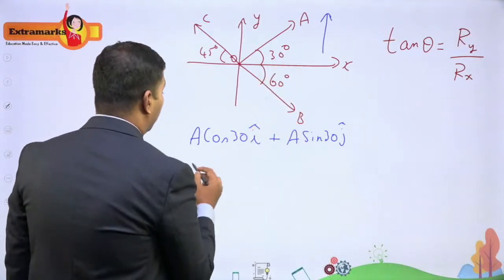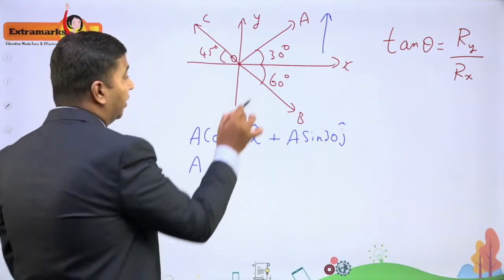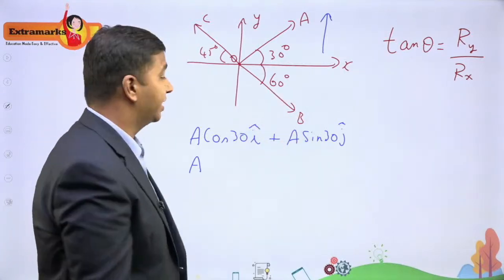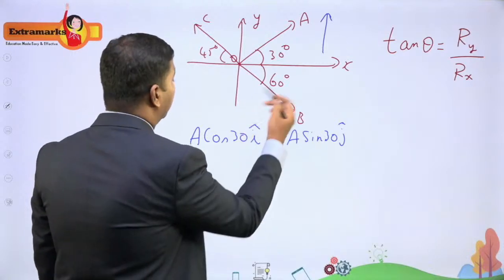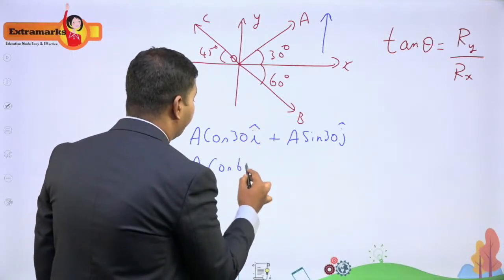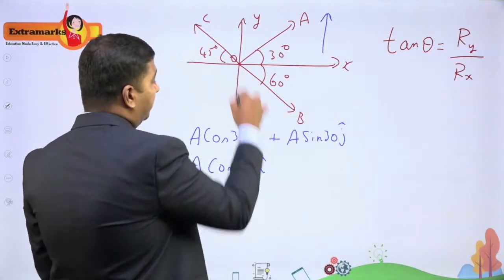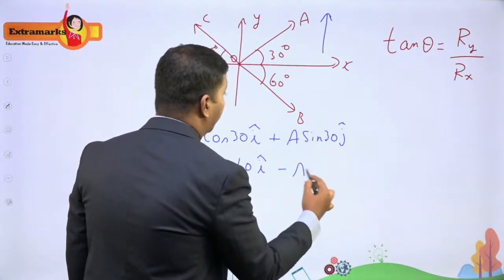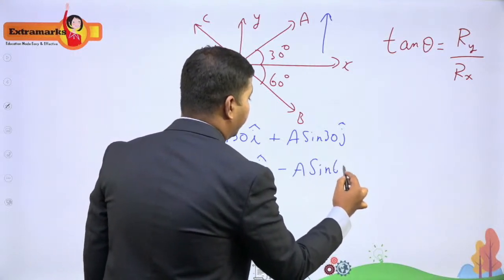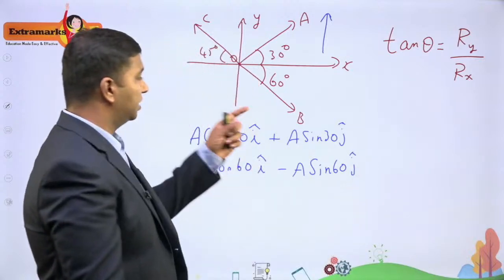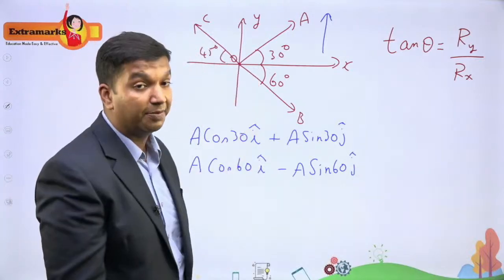Now I have magnitude A again. The magnitude of all the vectors, I'm taking as simply A. So A cos 60 I cap, then minus A sin 60 J cap. So this is what you get after resolving vector B.